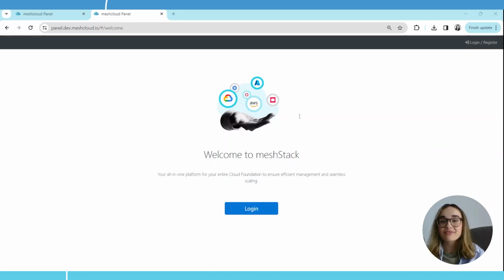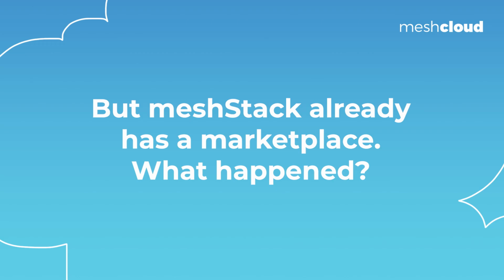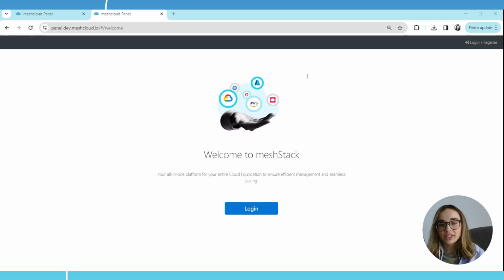Today I'm really thrilled to introduce you to a game changer in our product, the marketplace. We had a marketplace before, but it included only OSB services. Right now, with the improved Marketplace 2.0, it's really easy to find all platform services.